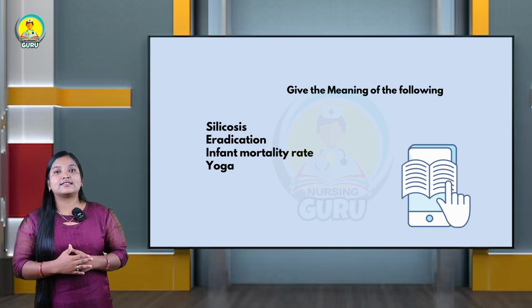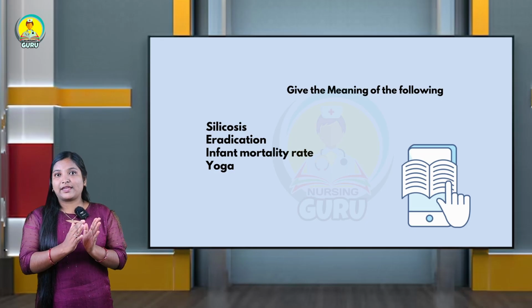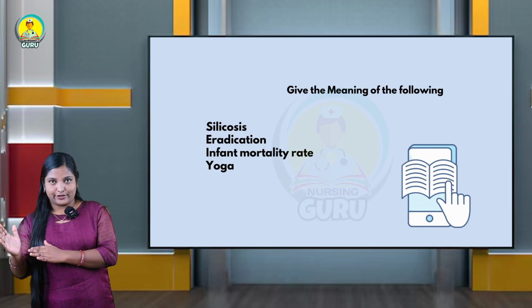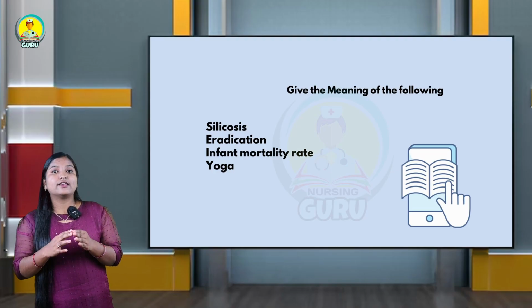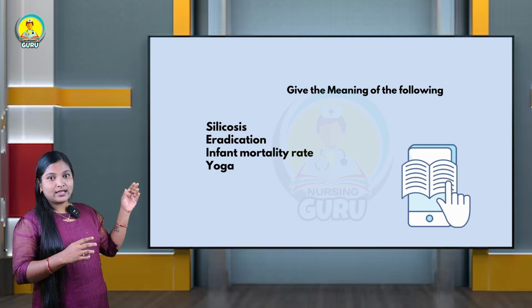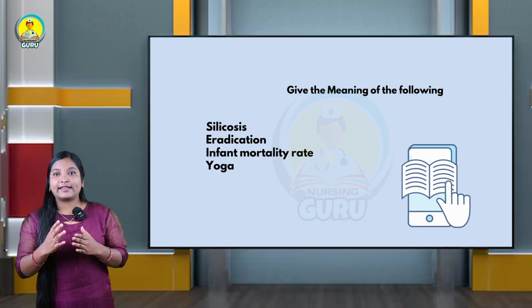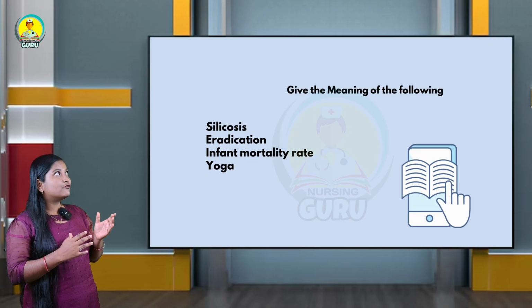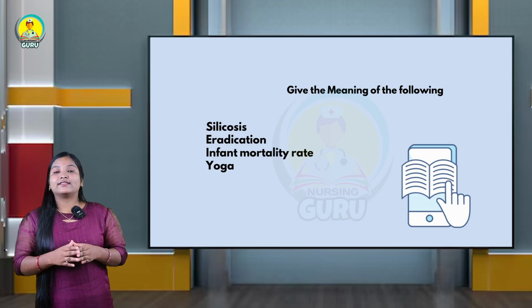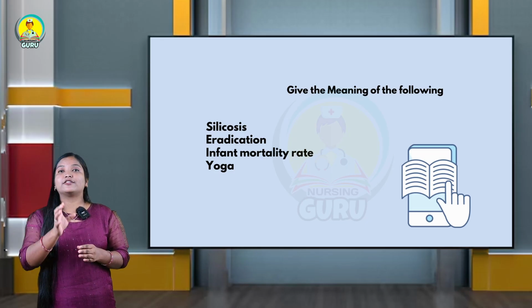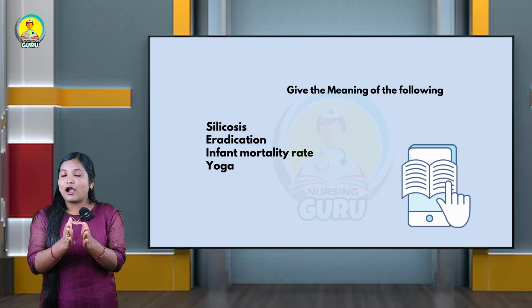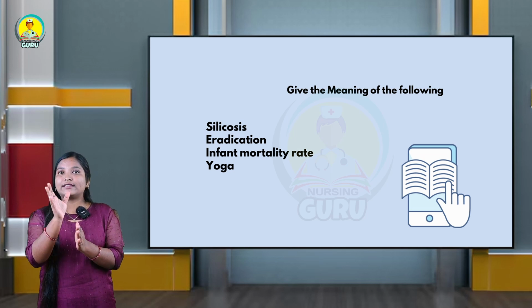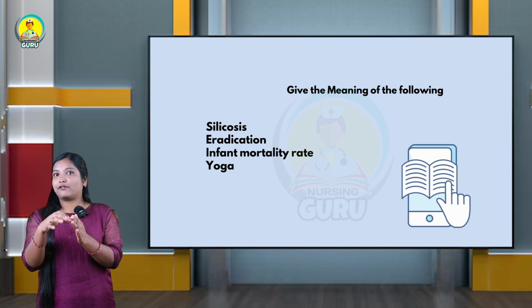The first main is: give the meaning of the following. Here we have 4 questions. Each question carries 1 mark. The first question is silicosis. The next question is eradication. The next question is infant mortality rate. The last one is yoga. For these questions you have to write the meaning. In this question, you are just going to write the meaning. Everyone knows that.